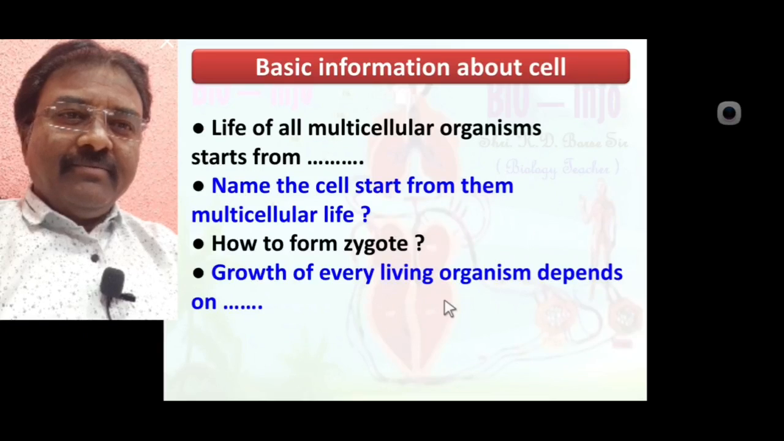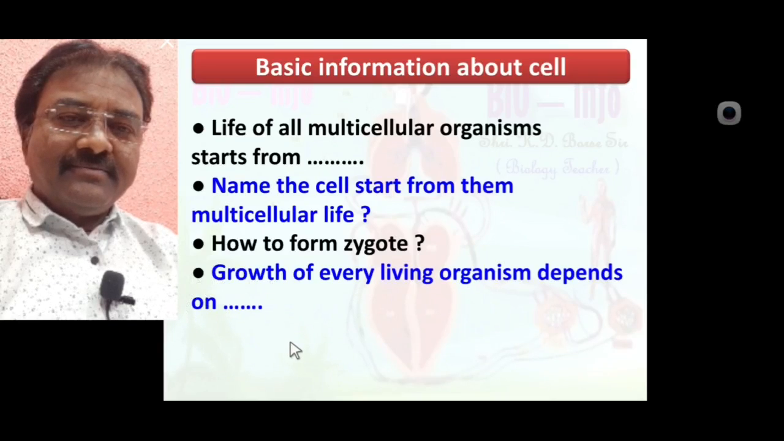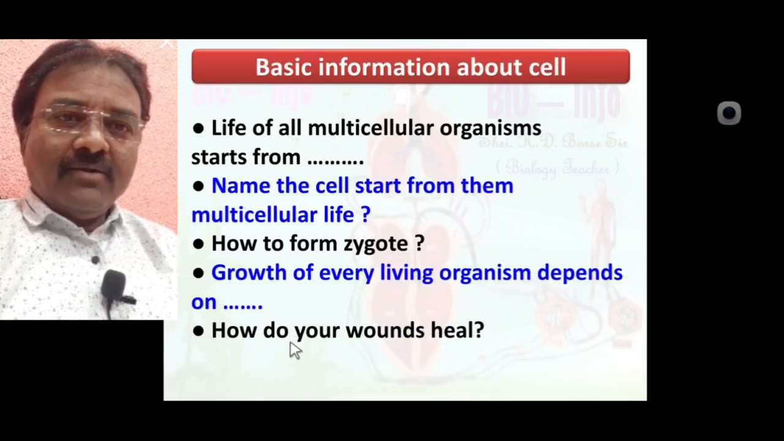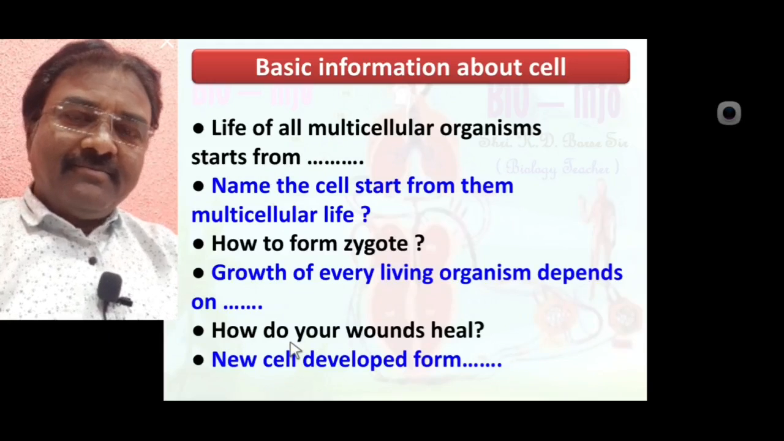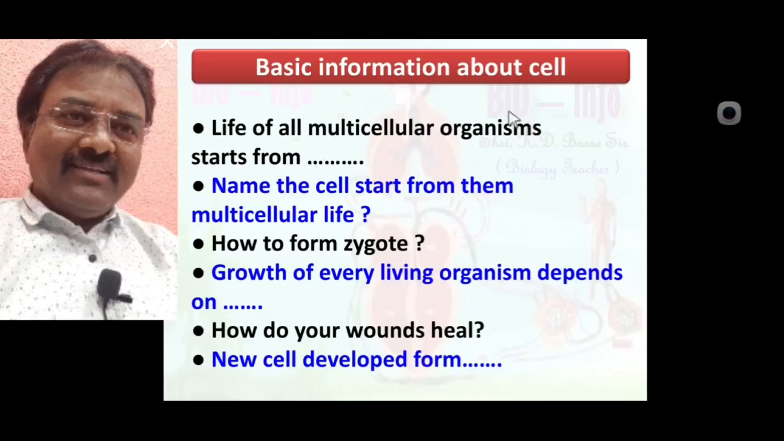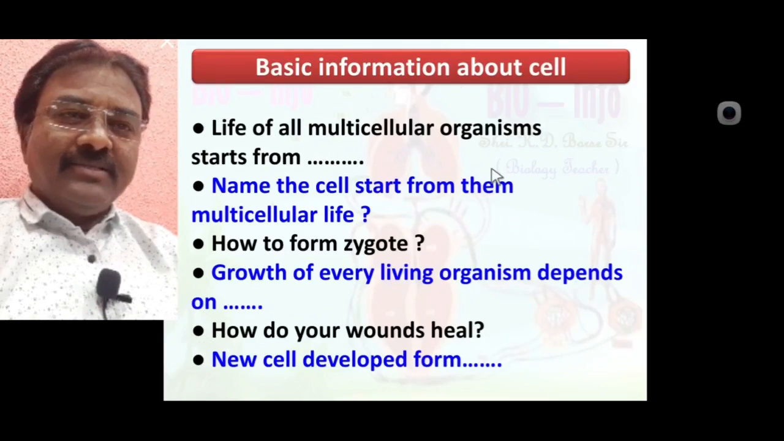Growth of every living organism depends on cell division. How does a wound heal? Yes, by the addition of new cells by the process of mitosis. Due to this, the wound healing process is completed. New cells develop from pre-existing cells. Note that these questions are most important about basic information of the cell.